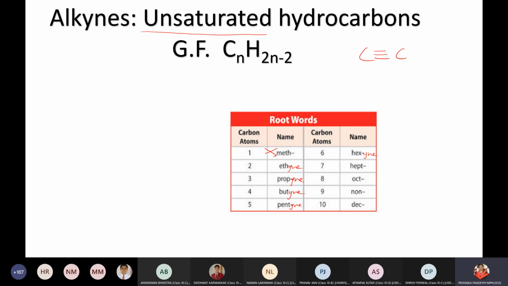Till the first 4 members you have a difference in name. Otherwise it matches with maths also. Pent, hex, hept, oct, non, right? So meth, eth, prop, but. These 4 names, if you remember, it will be much easier for you to remember all 10 names, the first 10 members of any particular group.